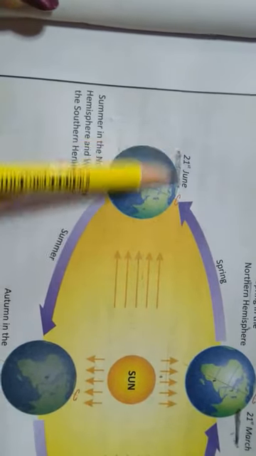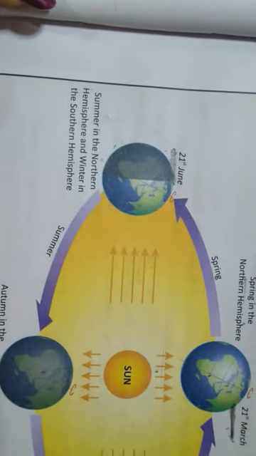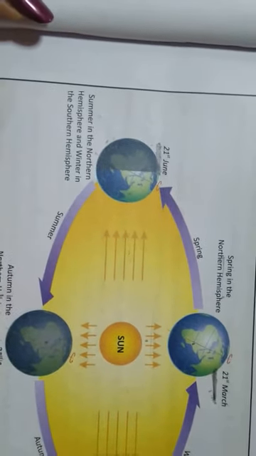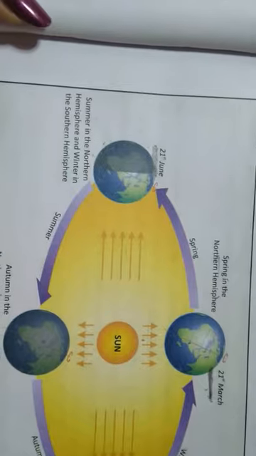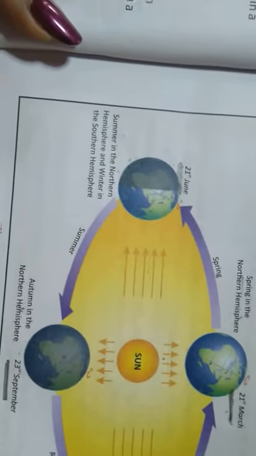On 21st June, the sun is directly overhead at noon at the Tropic of Cancer. This day is known as the summer solstice. This is the longest day of the year in the northern hemisphere.